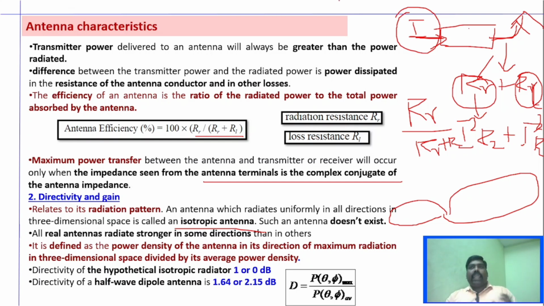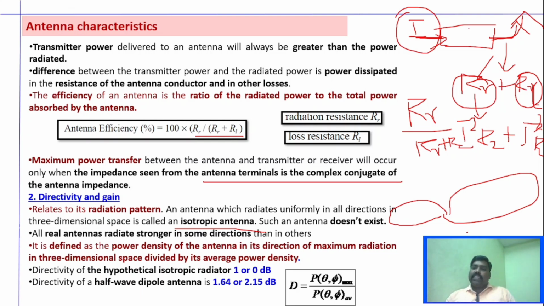As I said, any practical antenna will radiate only in some particular direction. It is defined as the power density of an antenna in its direction of maximum radiation in three-dimensional space divided by average power density.